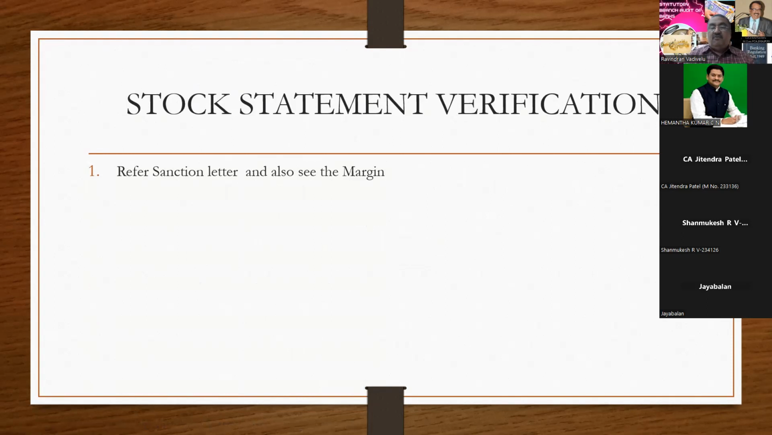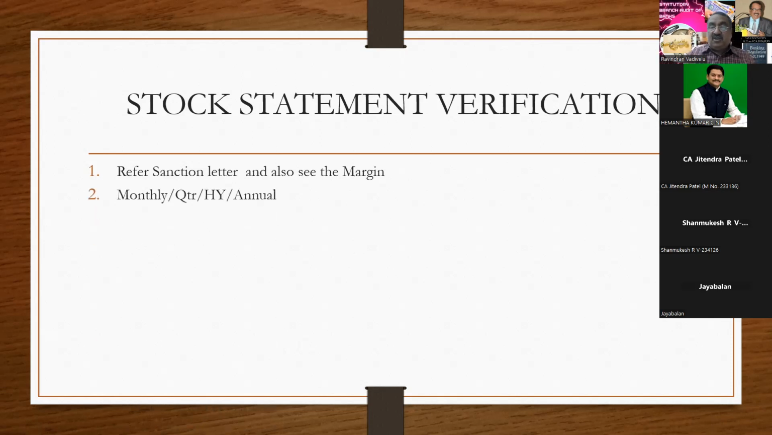So see the margin. What is meant by a margin? Margin is the owner's contribution. Suppose the stock value is rupees 100, and the owner's contribution should be 25. And the banker's contribution is 75. That 75 is taken as equity, that is, the banker's contribution has to be taken as drawing power. So the margin means the owner's contribution. So you have to refer to the sanction letter. In the sanction letter, they will clearly mention what the margin is.